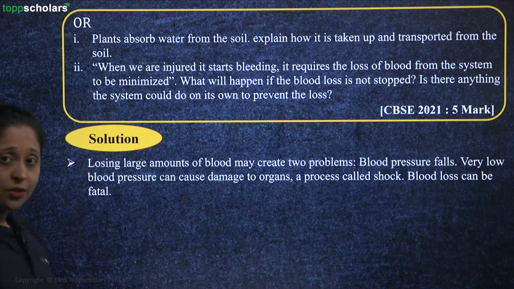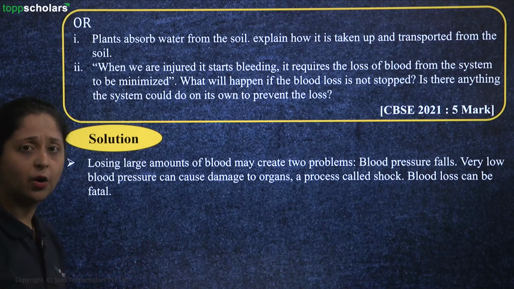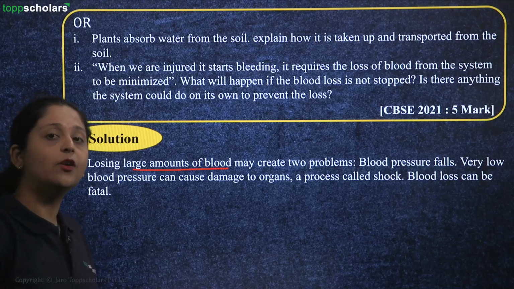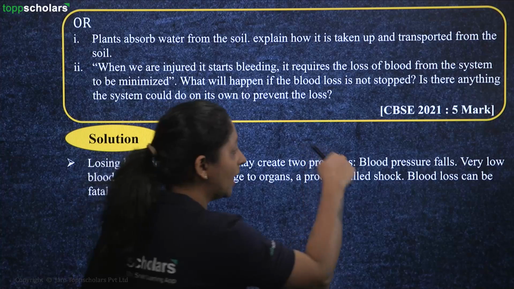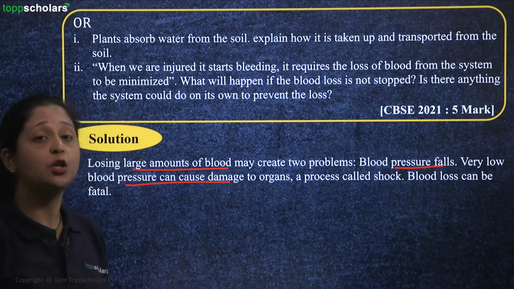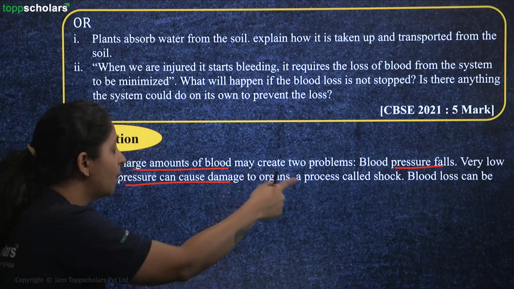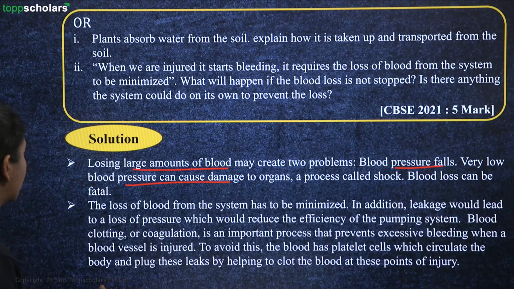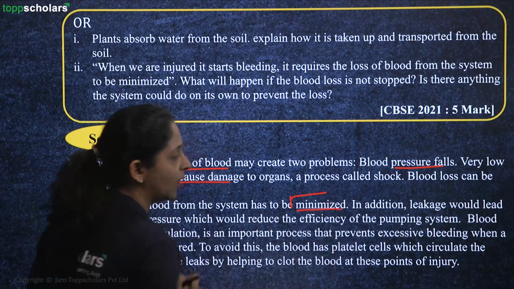Moving on to the second question to answer. Here, when you are injured or there is some injury on your body, you are going to lose a large amount of blood. Now, when you are losing a large amount of blood, it is going to create 2 problems. First, your blood pressure will come down, right? And very low blood pressure can cause damage to the organs. Plus, it is going to cause you to enter into shock. So, blood loss can be fatal. You cannot afford that your body is continuously losing blood. Second, you have to minimize this, right? You have to minimize the blood loss.